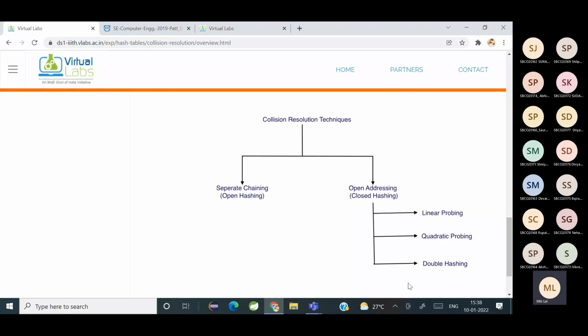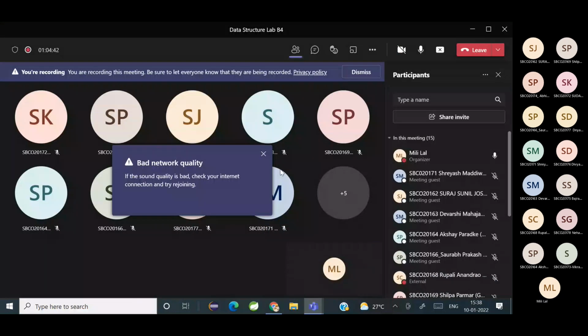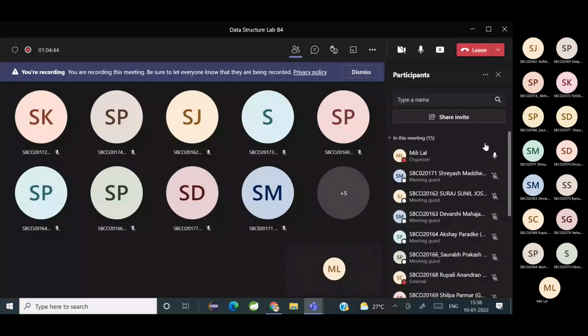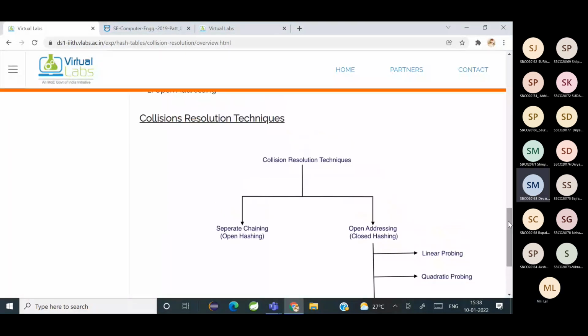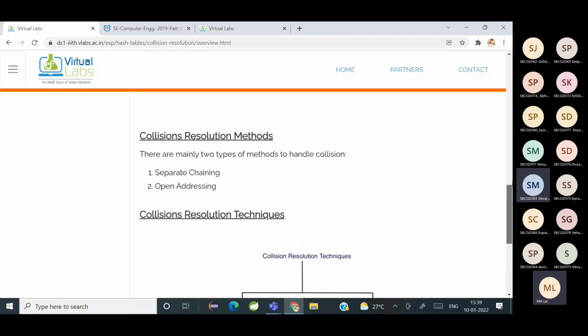Yes, ma'am. So what do you mean by collision? Who's going to tell me what you mean by collision? देवार्शी, collision का मतलब क्या है? When we have to insert data, but there is already data present at the same index, then collision is produced. Yes, it's called collision.